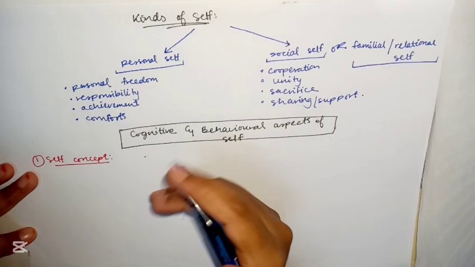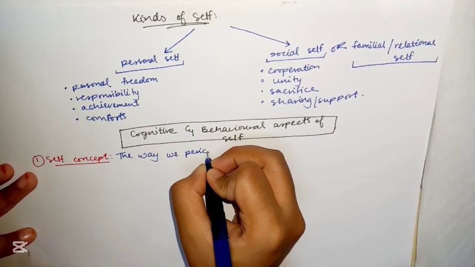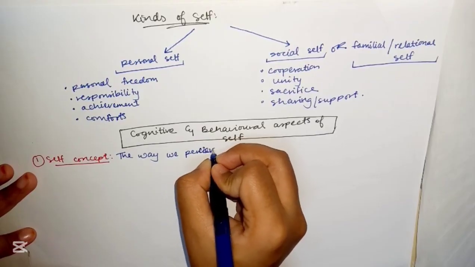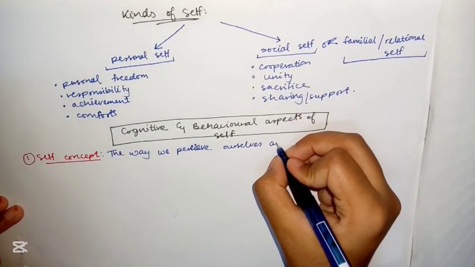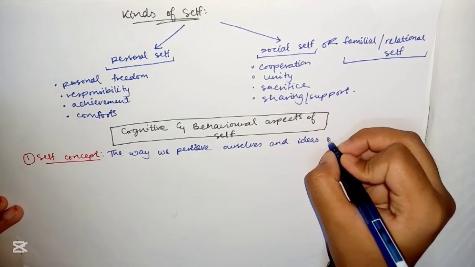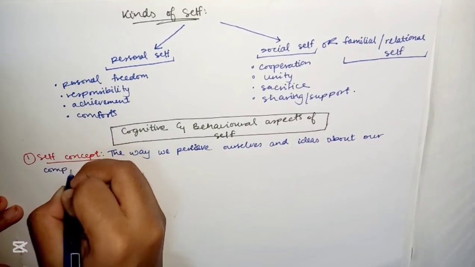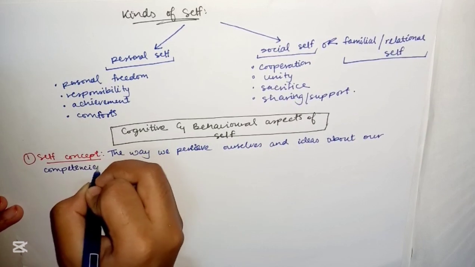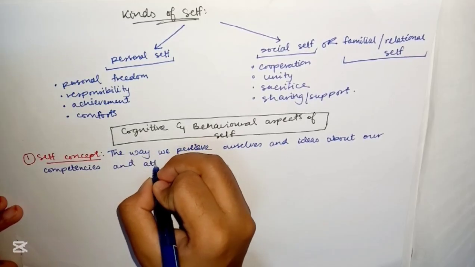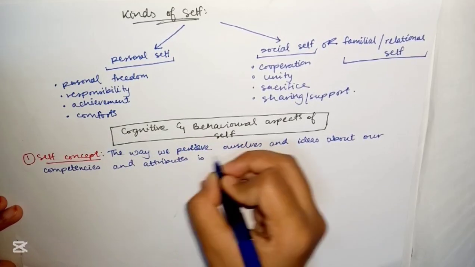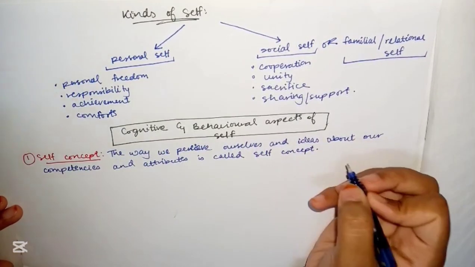The way we perceive ourselves, and ideas about our competencies, which means capabilities, competencies and attributes, is called self concept, right?